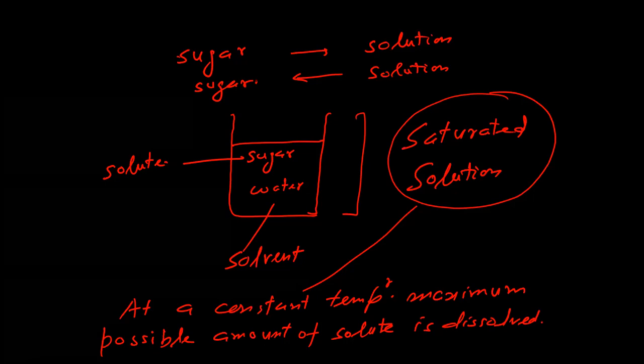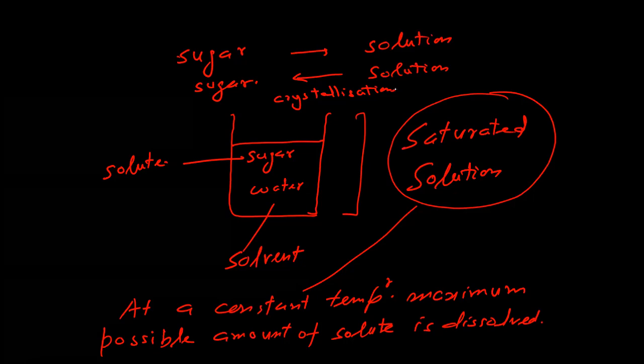It becomes solution. But the opposite process is crystallization, which means sugar coming out of the solution. Normally it will be visible when you have more sugar than the saturated solution can hold. If it is a supersaturated solution, then the sugar will not get dissolved.